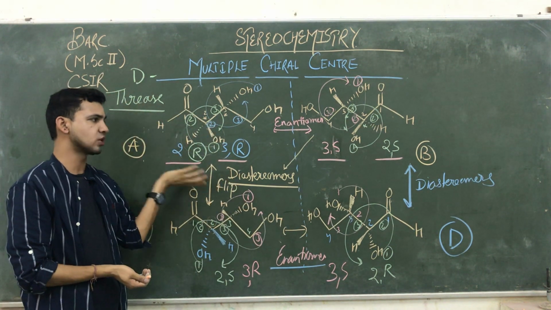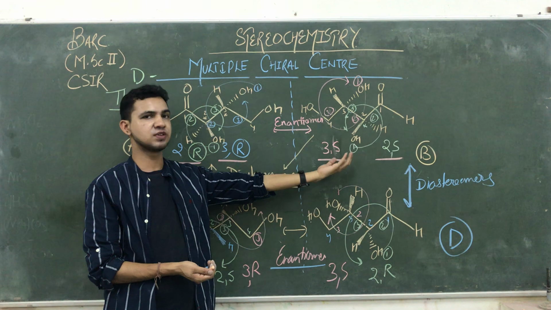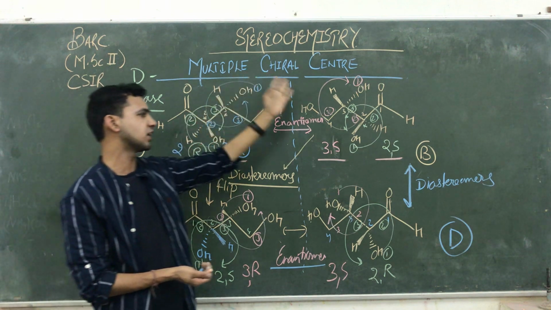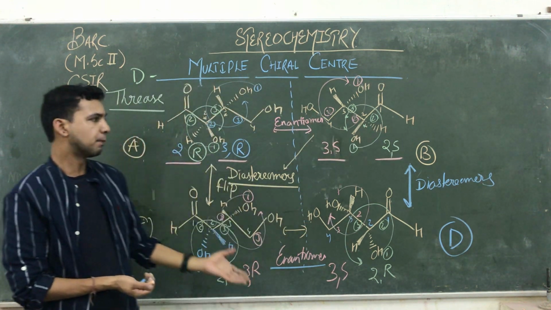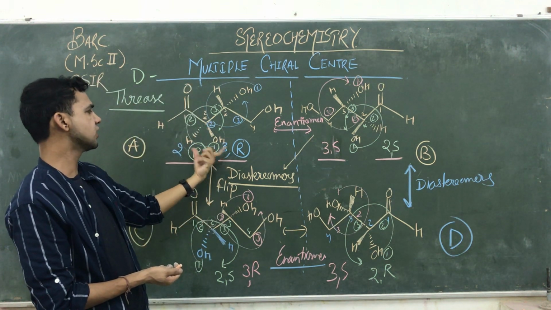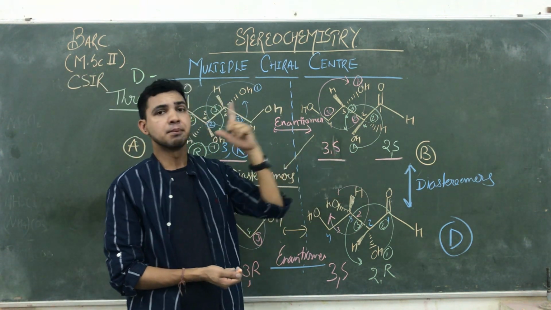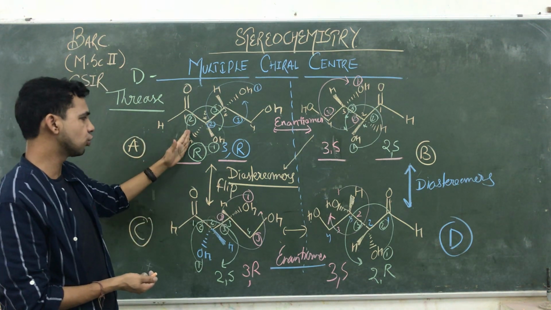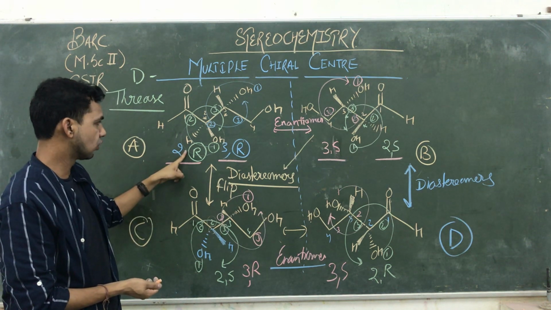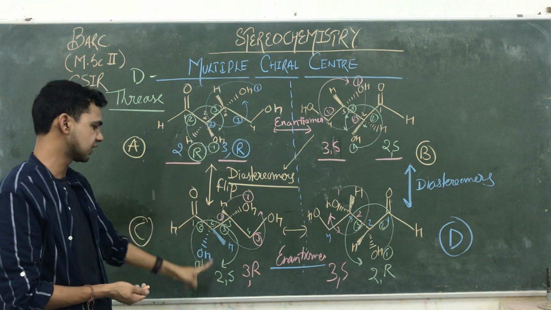If you are flipping and drawing this mirror image, we can easily identify the configuration of the mirror image with the help of the previous molecule. If the previous molecule has RR configuration at 2 chiral centers, it means this mirror image always gives you opposite configurations. But what happens in case of these diastereomers? You saw that in case of enantiomers the two configurations totally oppose, that is RR, SS. But in the diastereomer, the configuration differs at only one point, like here 2R, okay 3R, here also 3R, but they both are differentiated on the behalf of 2 points. Here is 2R, here is 2S.